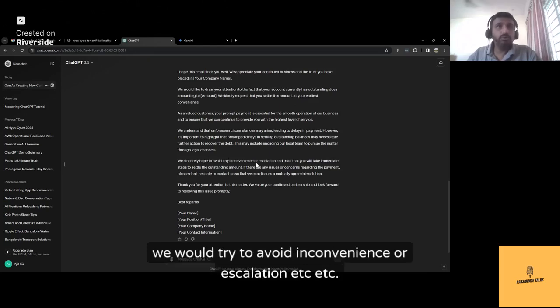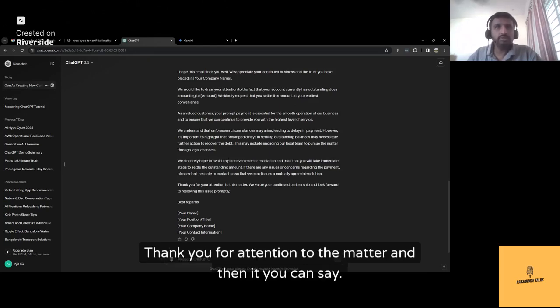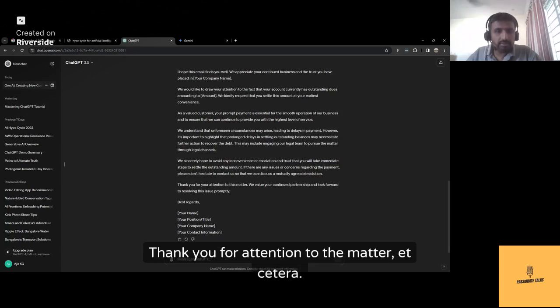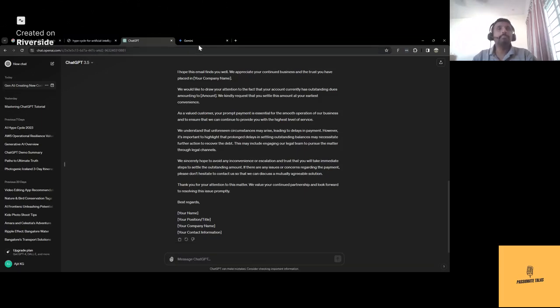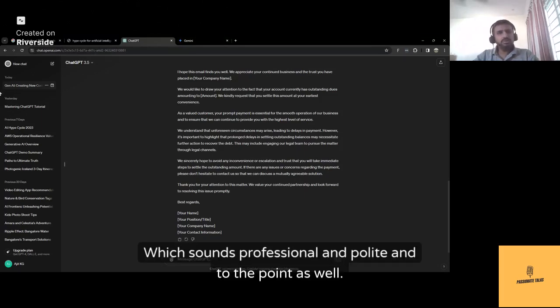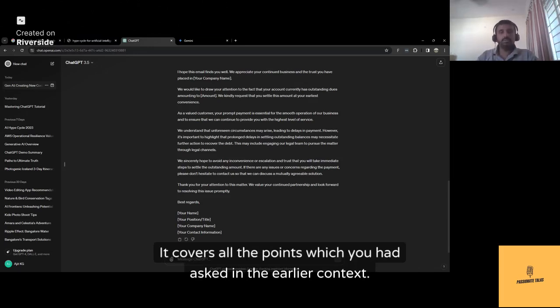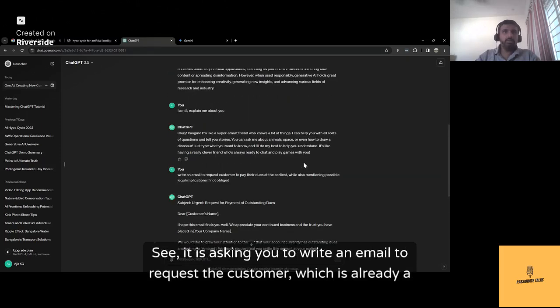And then we would try to avoid inconvenience or escalation, etc., etc. Thank you for your attention to the matter, and then: Best regards, your name, your designation, your company, phone number, etc. Which sounds professional and polite and to the point as well. It covers all the points which you had asked in the earlier context.